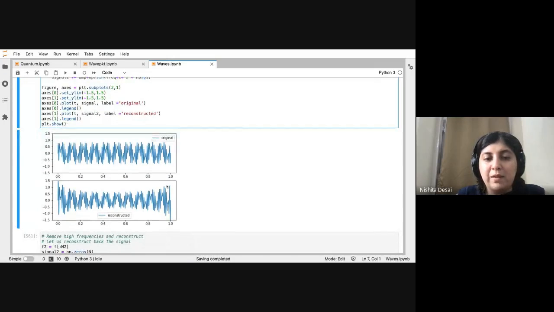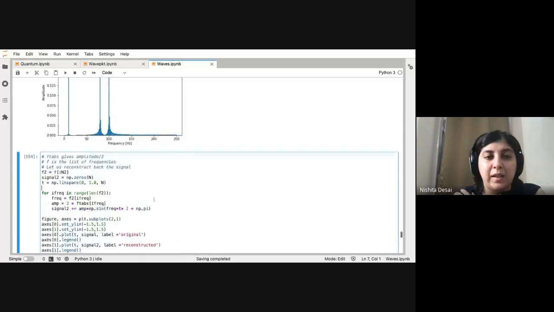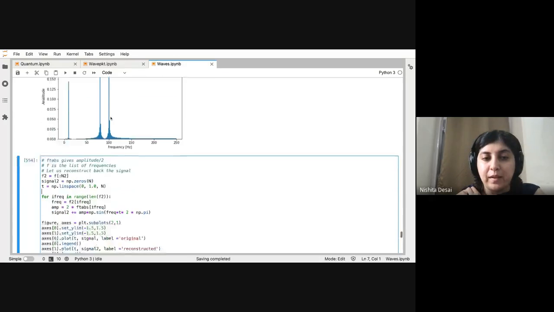Right. So we now have the reconstructed signal, and what I want to do now is this. Suppose we have an original signal of 10 hertz, and we know that there is some high frequency noise in this 10 hertz signal. We want to remove the high frequencies, and looking at this we know that there are 2 main high frequency contributions at 80 and 100, right?